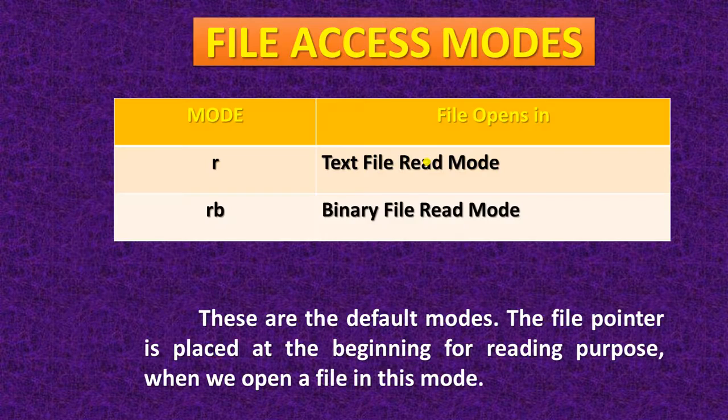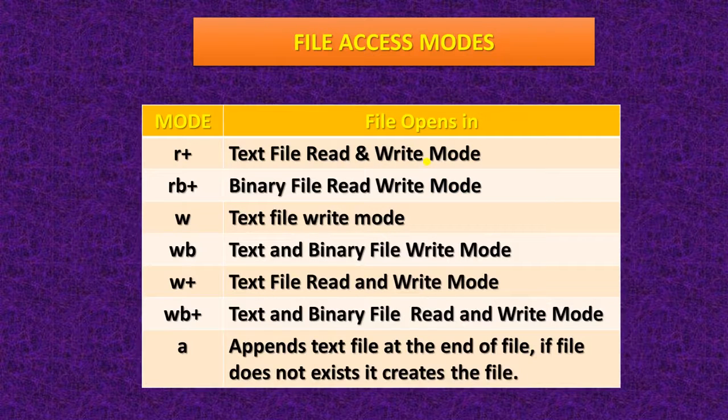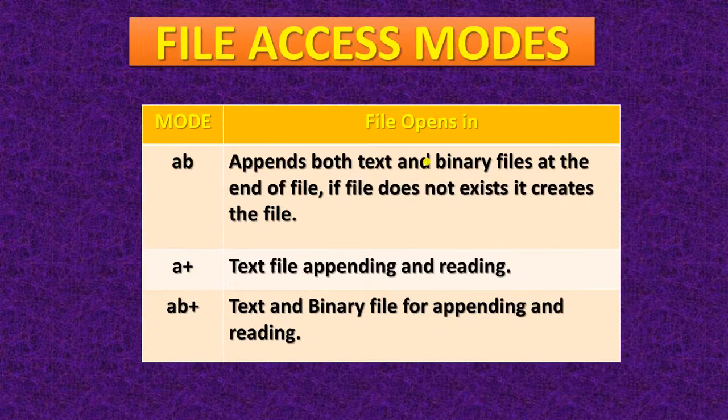Next is file access modes. The first is r. By default the mode is r, that is read, and if we write rb, it is for a binary file. Here the r is for a text file and rb is for a binary file. So these are the modes.